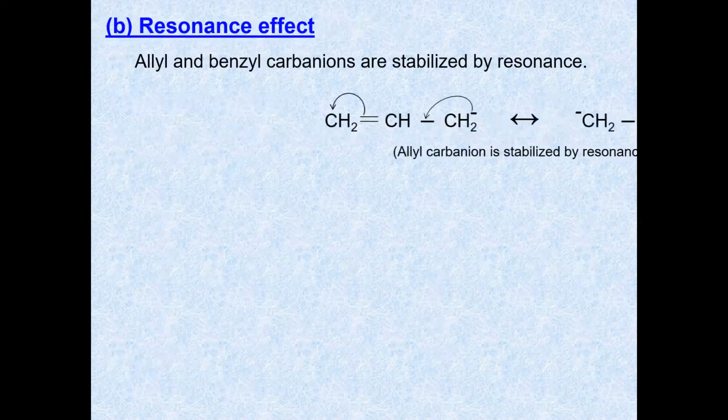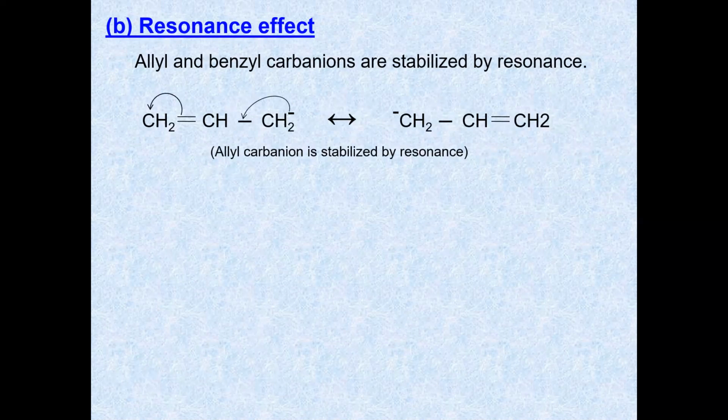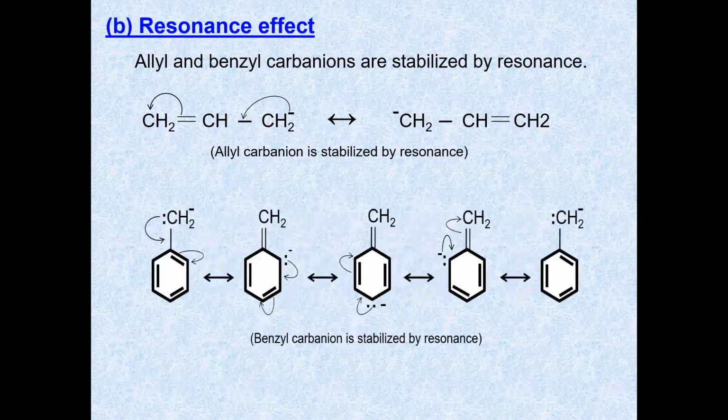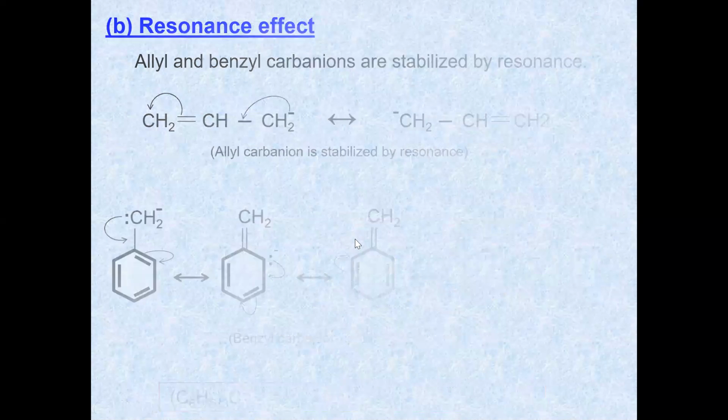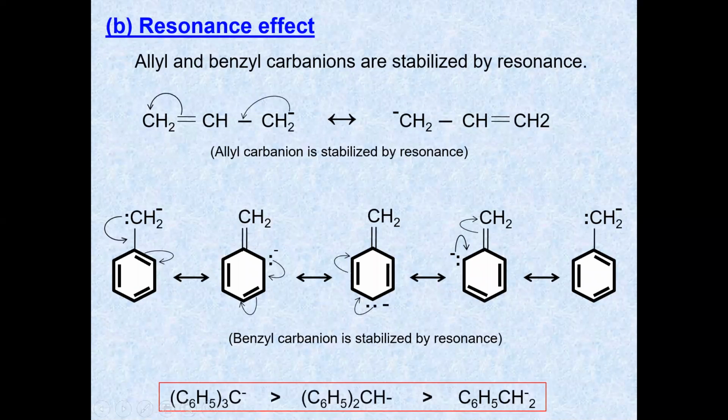When compared by the resonance effect, the allyl and benzyl carbanions are stabilized by resonance. So benzyl carbanion is stabilized by resonance, and because of this resonance structure, it is highly stable.